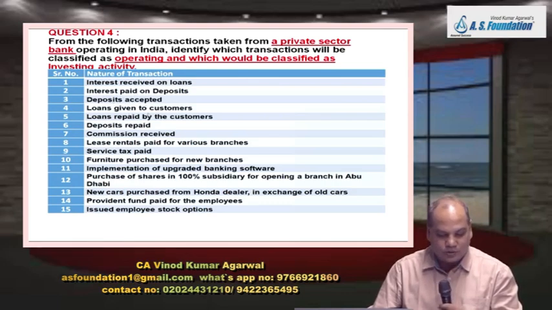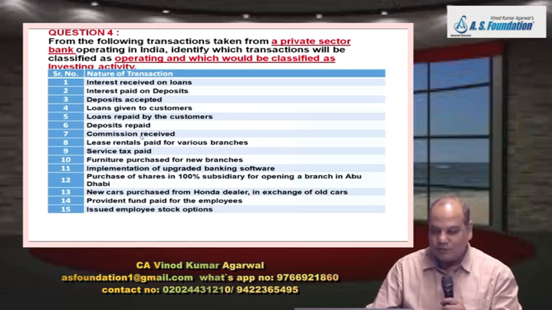Loan given to customer is their main activity: operating activity. Loan repaid by customer: operating activity. Deposits repaid: financing activity.